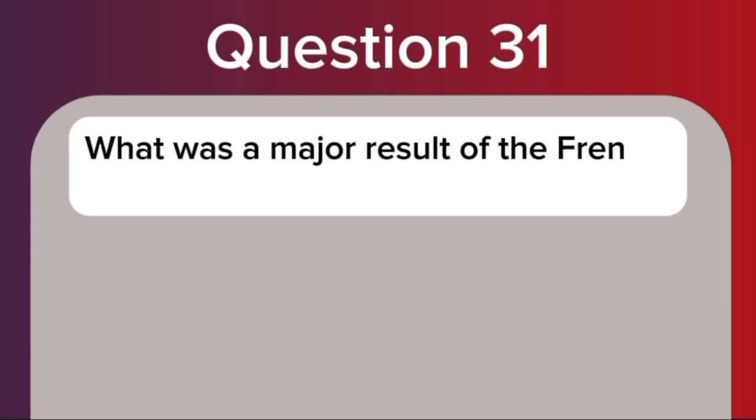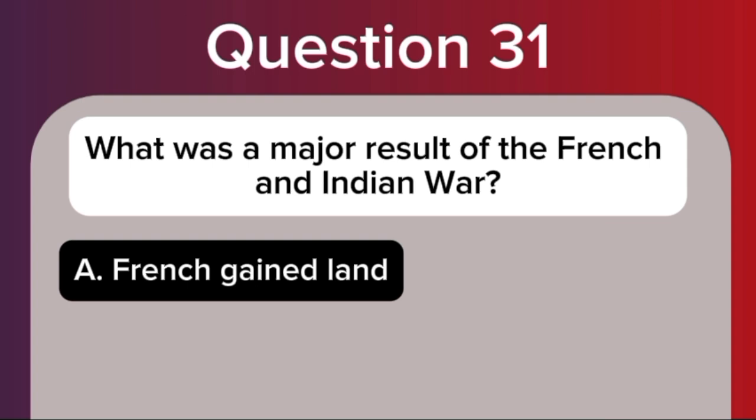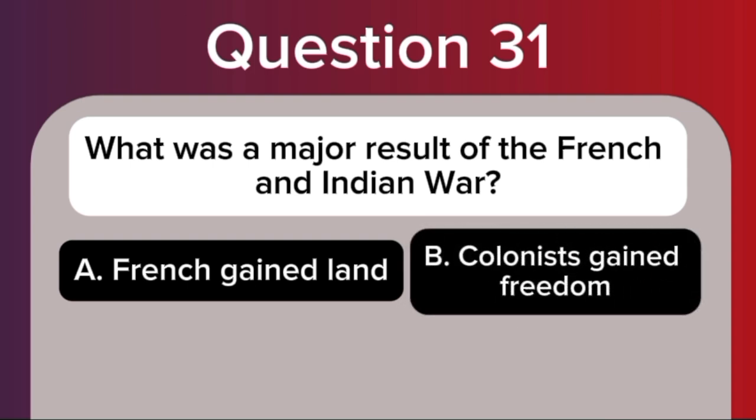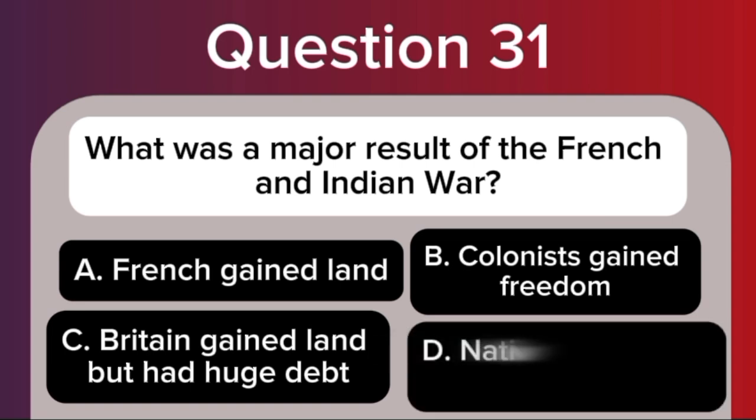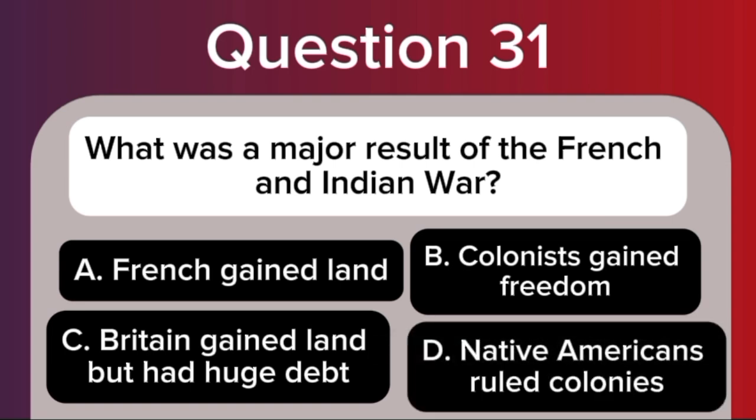Question 31. What was a major result of the French and Indian War? A. French gained land. B. Colonists gained freedom. C. Britain gained land but had huge debt. D. Native Americans ruled colonies.